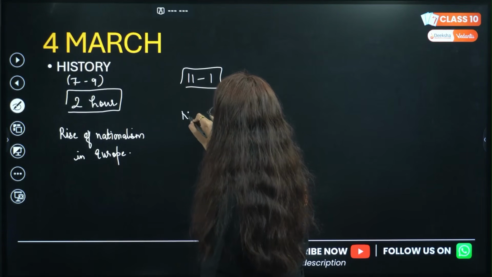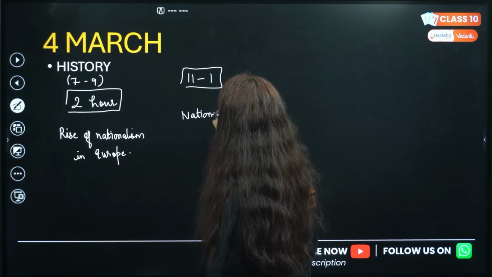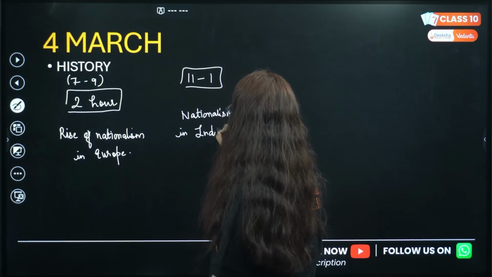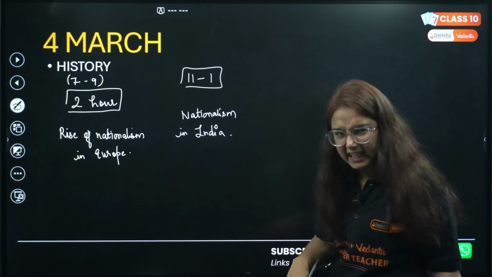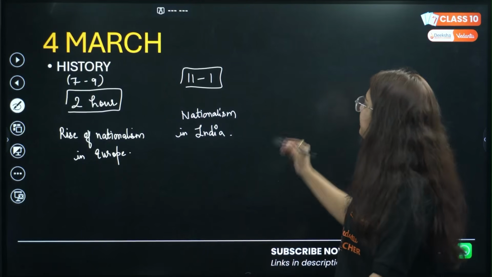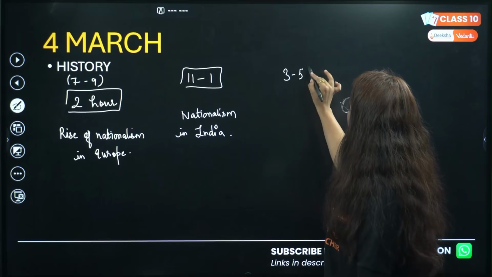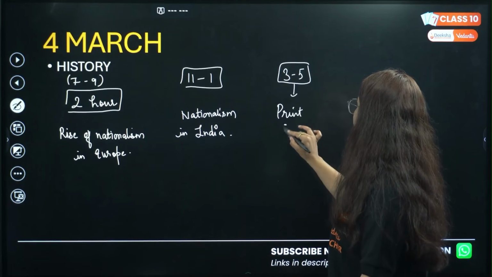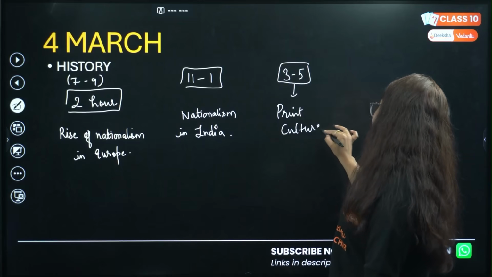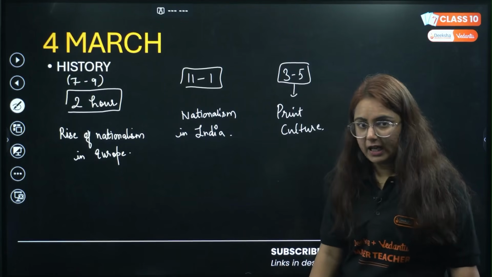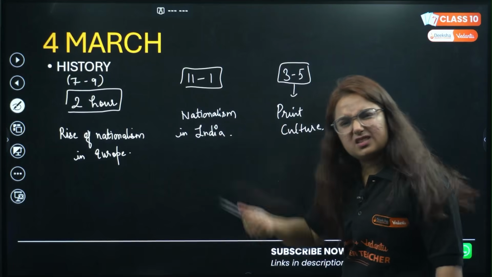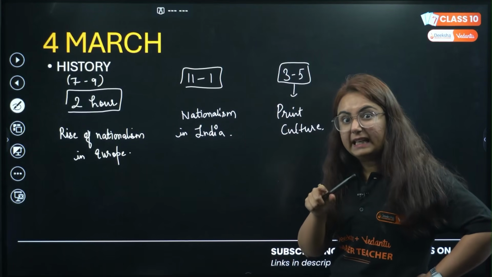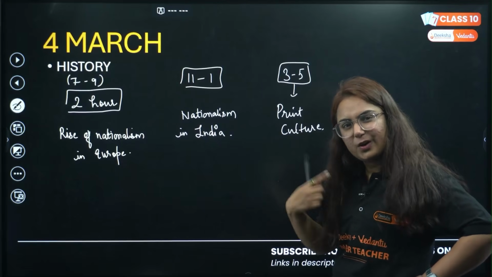Here you are going to deal with the chapter Nationalism in India. Now again let's take a break and move to 3 to 5. 3 to 5 will be a crucial time because this chapter is literally boring, that is Print Culture and the Modern World. How many hours of study? Just 6 hours. Earlier, the last day, we studied for how many hours? 9 hours. Let us increase our frequency now.